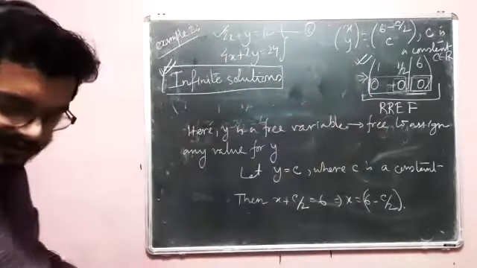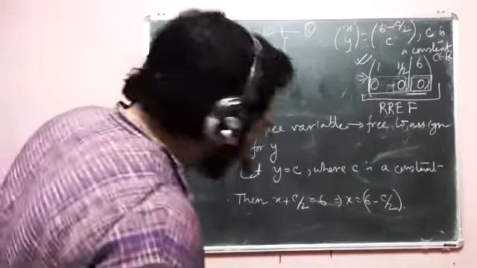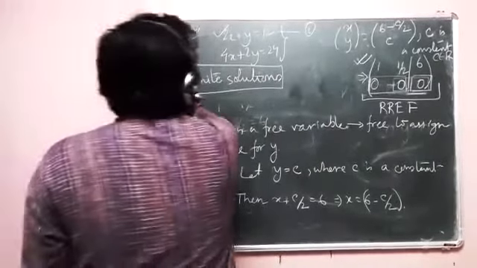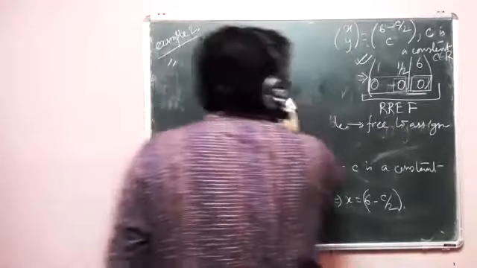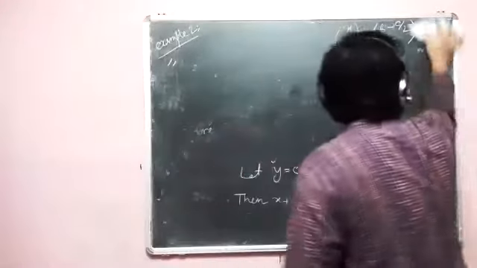Okay, so anyways, let us go again. Let us look at another system where we have two variables and three equations, and let's see what happens.